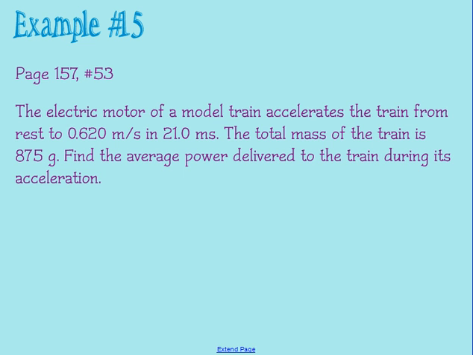We want to find the average power that's developed. This is an example where I would want to use the first equation for power, that power is the work divided by time. I'd want to use that because I don't have a constant velocity in this case, and having a constant velocity is important to being able to use that second equation.